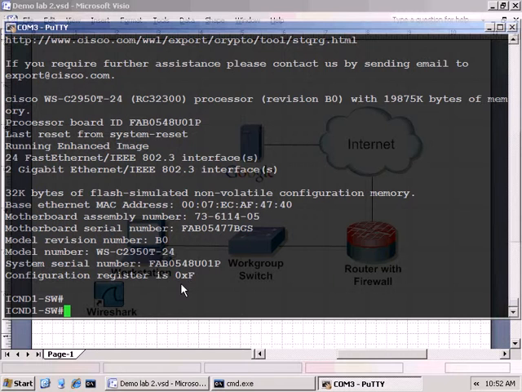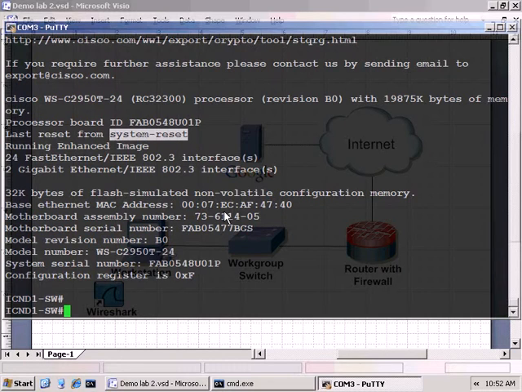Very, very useful to understand that show version command. Things like last reset from system reset type thing. If there was a code failure, that particular prompt here would come back and say last reset from divide by zero error or software failure and reboot type thing. And those could be very useful information when you're troubleshooting and trying to solve problems with, say, TAC on the line, and maybe there's a software problem with IOS that needs to be resolved and you have to upgrade your code.